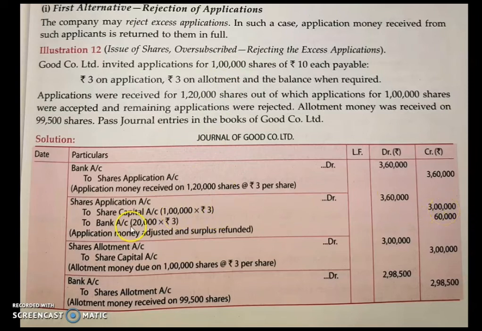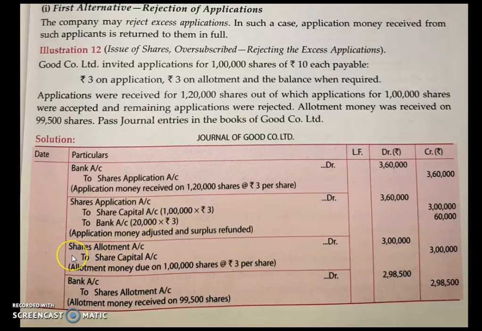Now to bank, how much is the amount? 20,000. How does this 20,000 come? You see, 1 lakh is the issued shares and you have received 1,20,000. So how many extra shares are you receiving? 20,000. From them, at 3 rupees as application money, we have received 60,000. That is rejected and you are refunding that money. So to bank account. Being application money adjusted and surplus refunded.